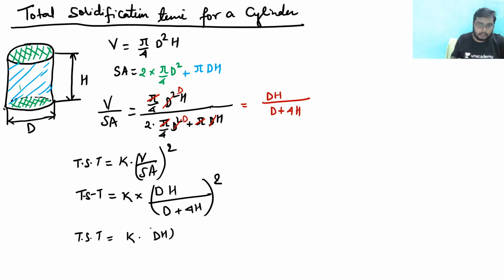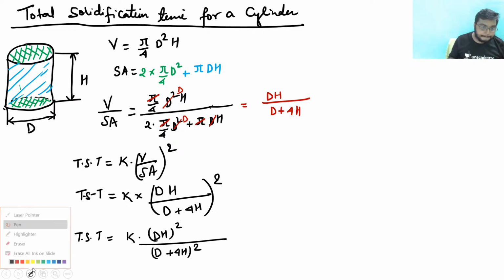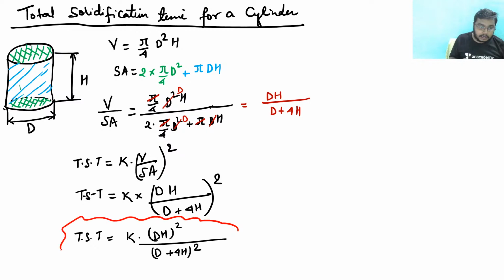A dh whole square by d plus 4h. Okay. So this is the total solidification time. I hope you are getting the logic and the concepts are clear to you, right? Formula based things are there, but yes, very much important.